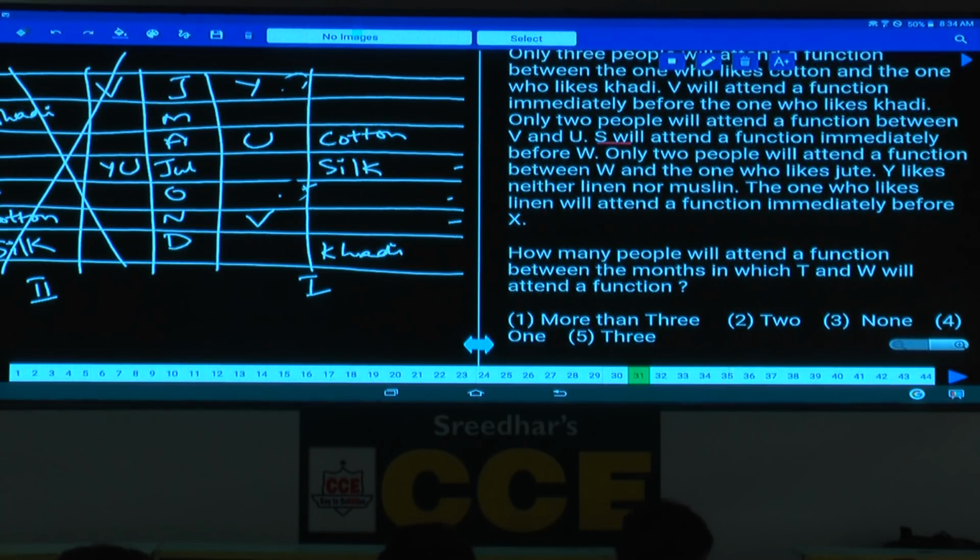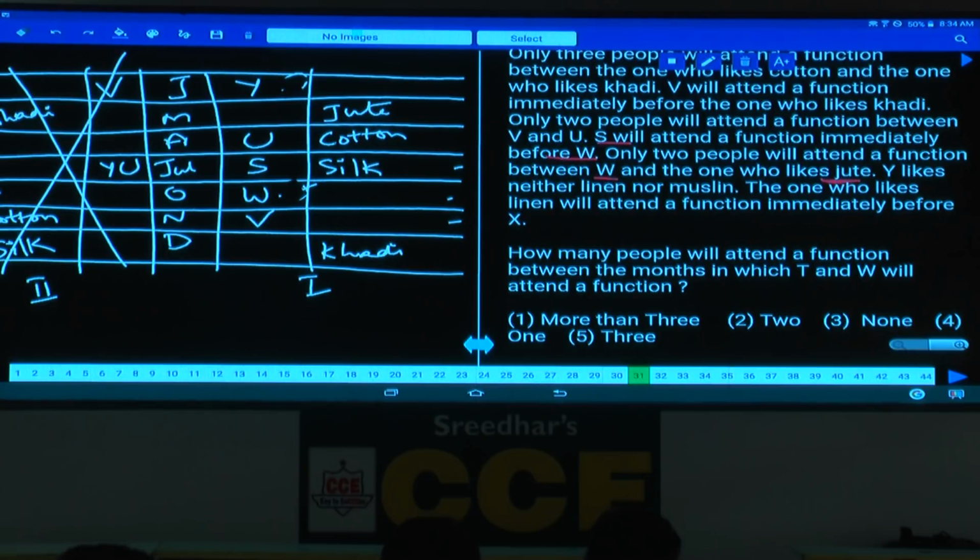And S will attend a function immediately before W. Now, S is immediately before W, then what is the only possibility here? This is the only possibility wherein we can have 2 vacant places. And only 2 people will attend a function between W and the one who likes jute. W and jute, how many persons are there? There are exactly 2. As there are exactly 2 persons between W and jute, where should this jute be? Jute must be here.